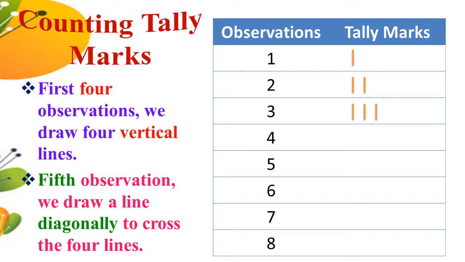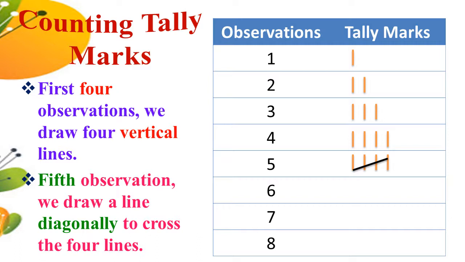Observation 4 means we draw 4 vertical lines. Next, observation 5. So 5 means for the first 4 observations we draw 4 vertical lines. For the fifth observation, we draw a line diagonally to cross the 4 lines.